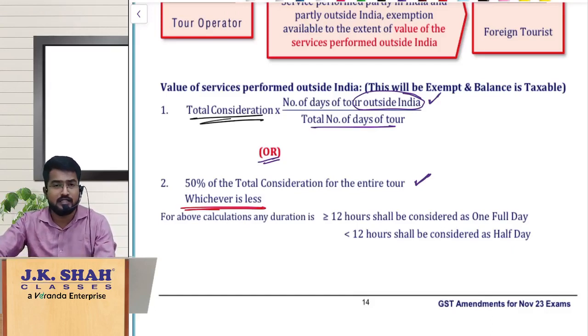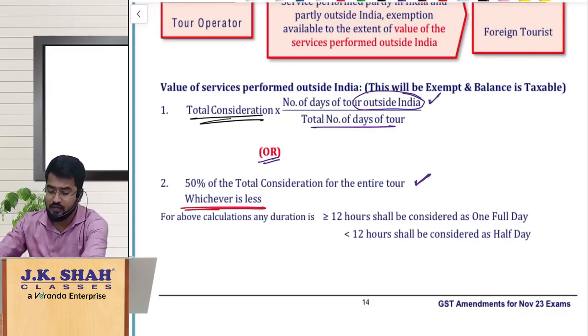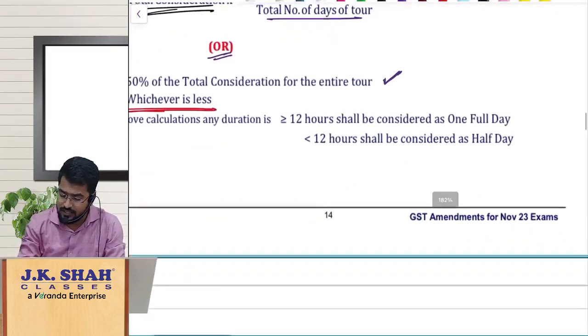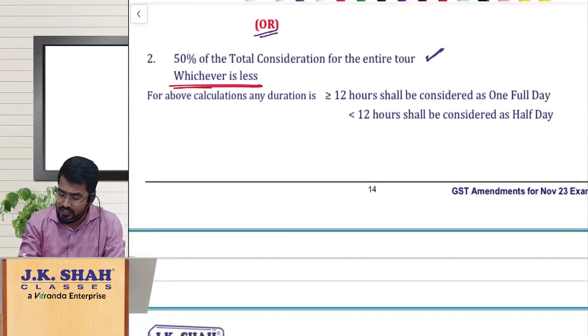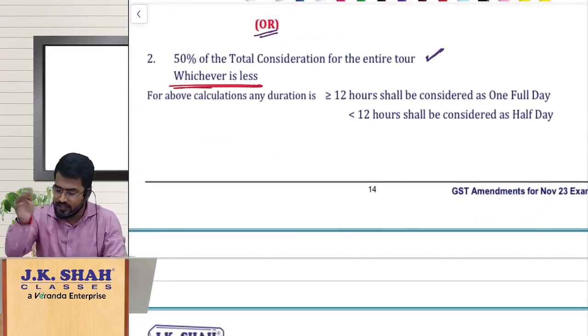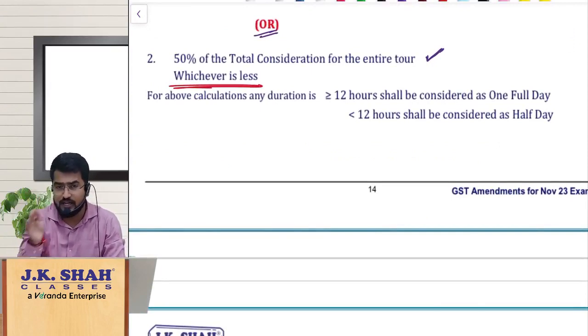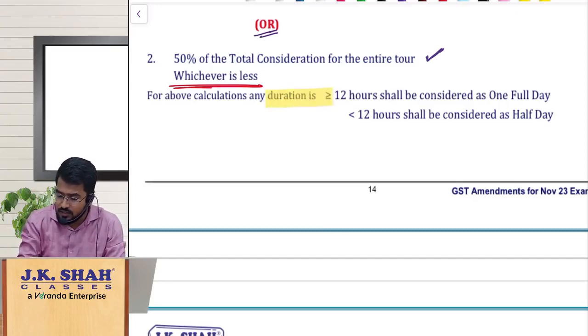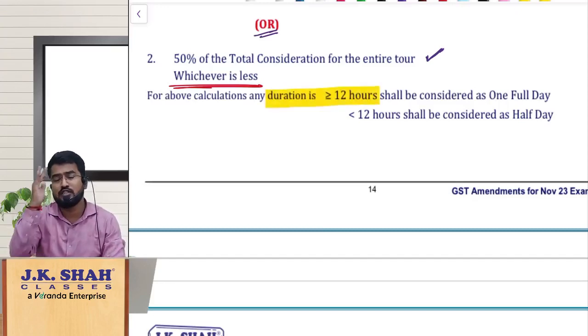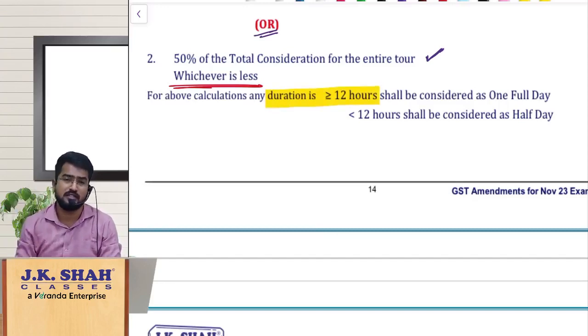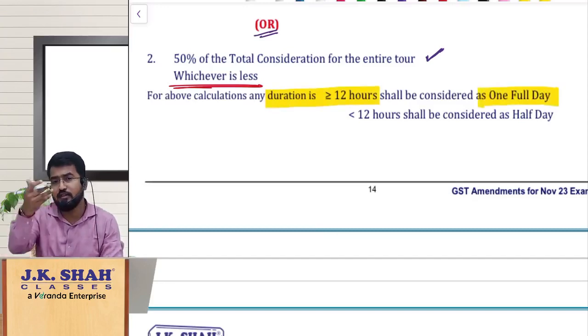And here one interesting thing is, while calculating the number of days, if you have stayed anywhere, either inside India or outside India, and in a day your duration of stay is at least 12 hours, that means greater than or equal to 12 hours, then it will be counted as one full day.